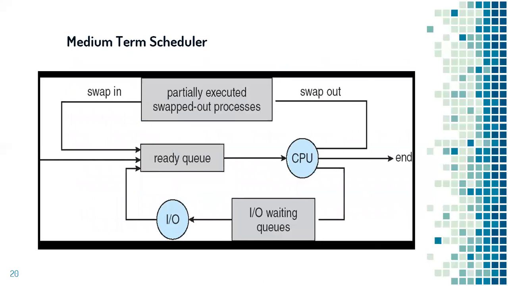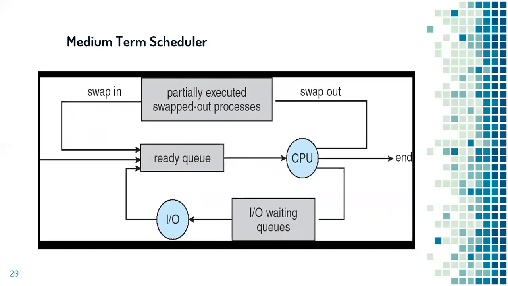Sometimes it so happens that degree of multiprogramming might be too high. The long-term scheduler would have loaded too many programs onto the main memory, and all these programs or processes in main memory will be a load on the CPU. CPU has to execute them. Whenever CPU is overloaded with too much work, its performance might come down.